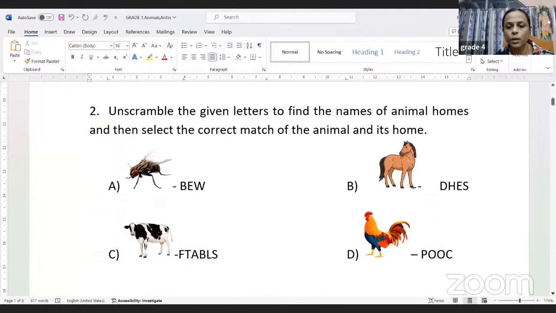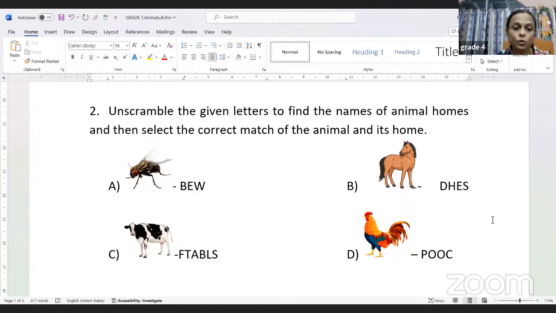Okay. Moving to question 2, unscramble the given letters to find the names of animal homes and then select the correct match of the animal and its home. So what we have to do, we have some words here, some pictures are given, and along with that we have some words which are not in the proper order, or we call them scrambled words. They don't have any meaning.